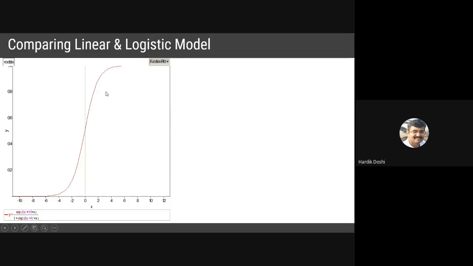Now you can make out, this is our midline over here. And this is nothing but a probability graph. We have calculated the probability. Probability always ranges from 0 to 1. Y is probability. Now, if my probability comes out to be 0.7, then what binary answer can I take?